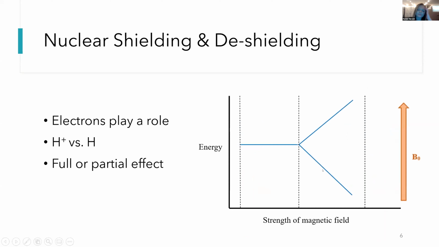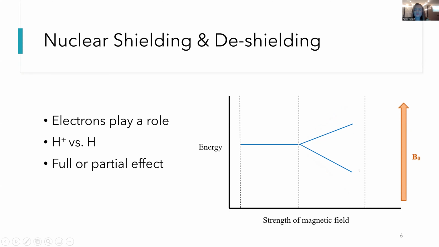Graphically, what happens is, let's imagine that this is our deshielded situation. We've got a standard energy difference here. And so if we add in that electron, if we add in that shielding, we're not going to get as strong of a net magnetic field. The net effect of that won't be as strong. So that's just the same as decreasing the strength of the magnetic field. So what's going to happen is our graph will kind of scrunch together and look like this. We'll have a lower energy difference.